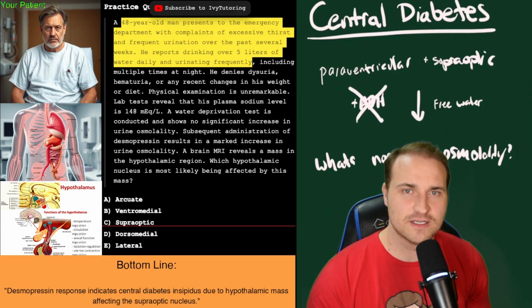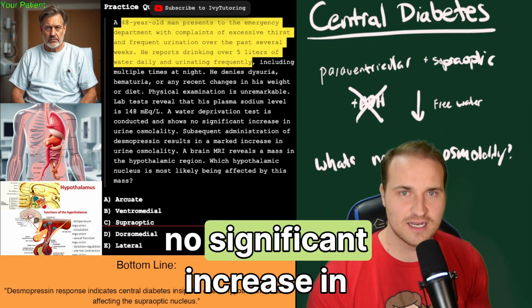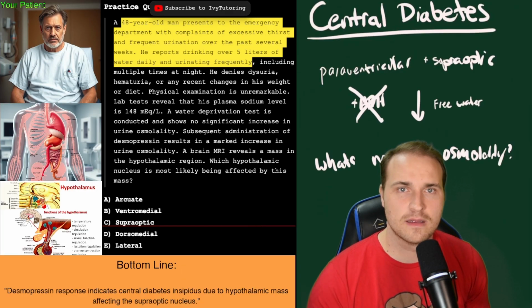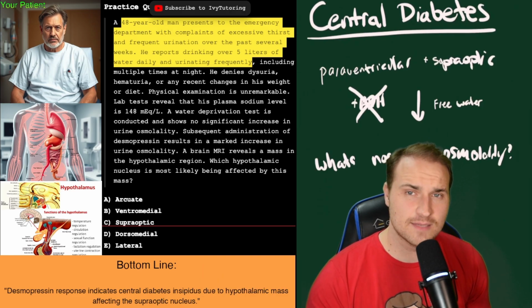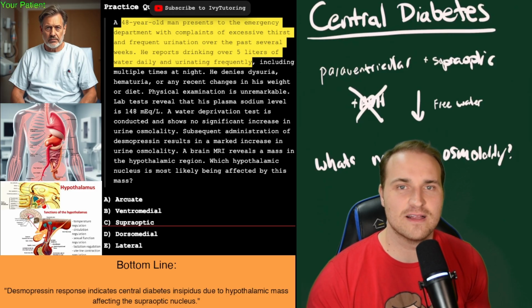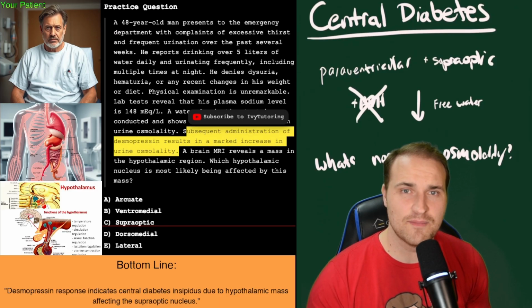A water deprivation test is conducted and it shows no significant increase in urine osmolality. And osmolality is just a fancy way of saying the concentration of a solution. And subsequent administration of desmopressin results in a marked increase in urine osmolality. A brain MRI reveals a mass in the hypothalamic region. Which hypothalamic nucleus is most likely affected?